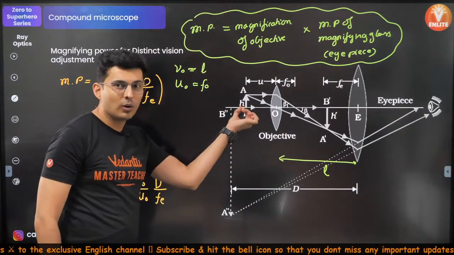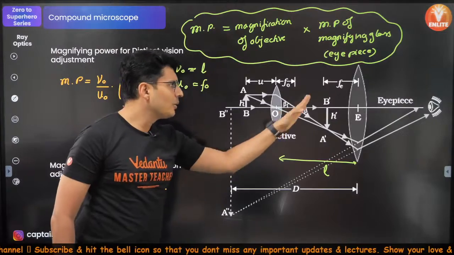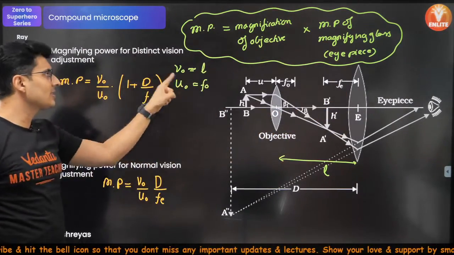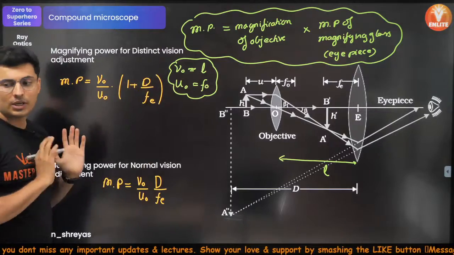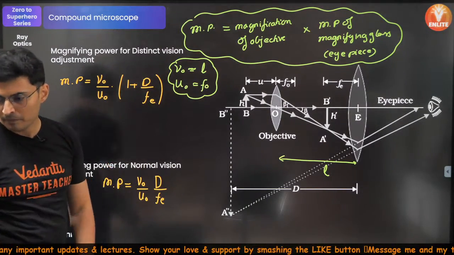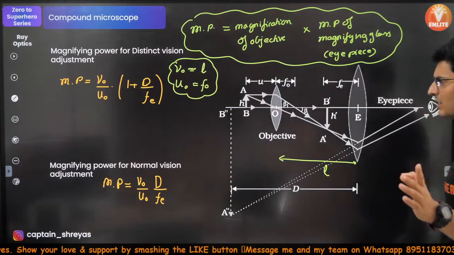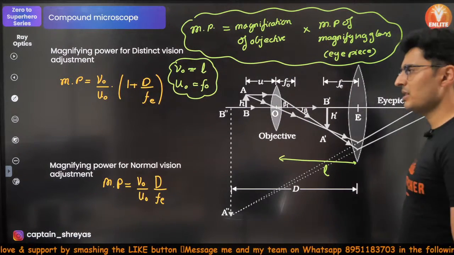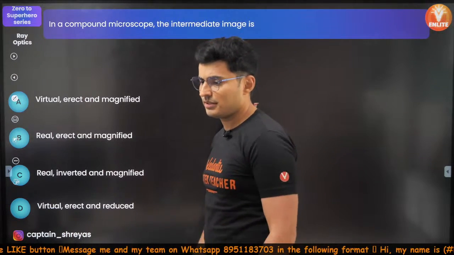Because you are close to the focal length, the rays almost become parallel and they form the image very far away, very close to the eyepiece. This is the assumption which is usually made, which you can substitute over here. Is that clear? I have made one video, but I'll be doing more problem sessions in the days to come. Let's see if you can solve some questions on this.